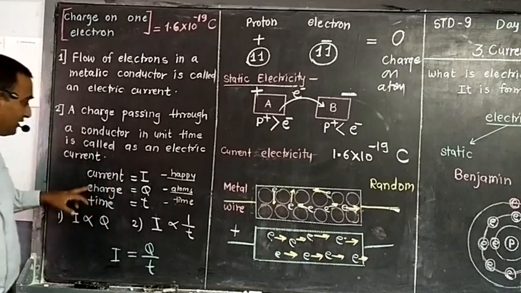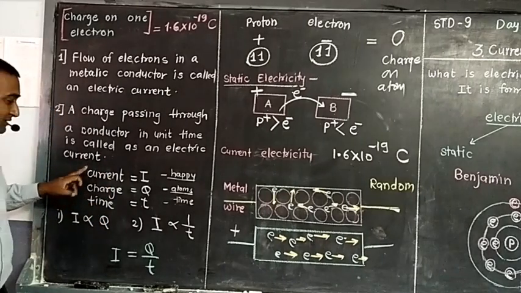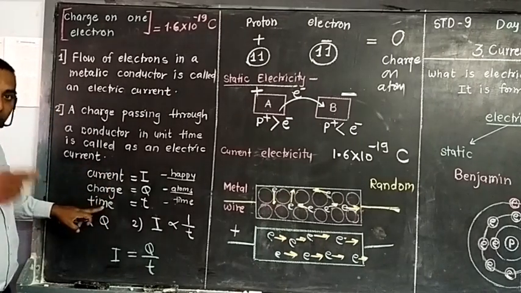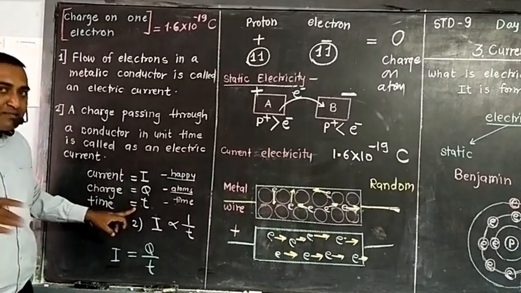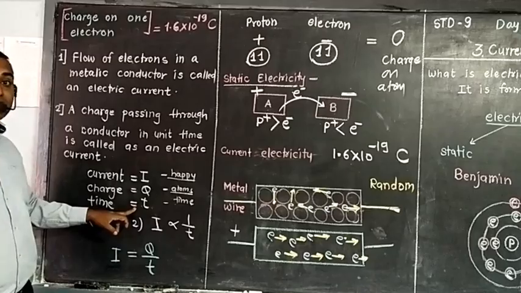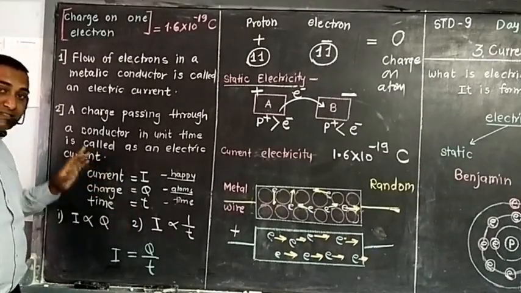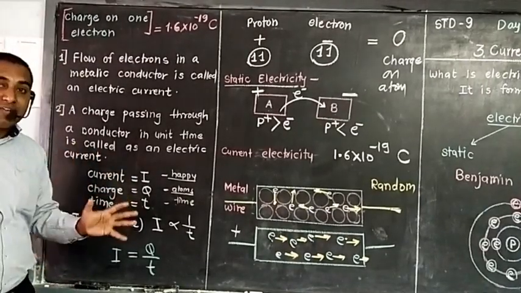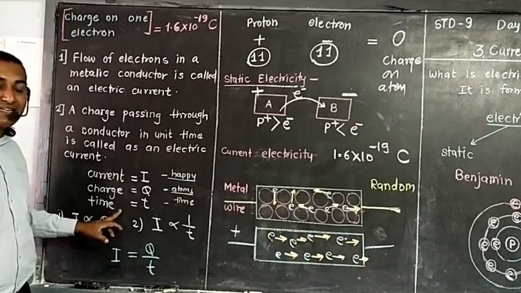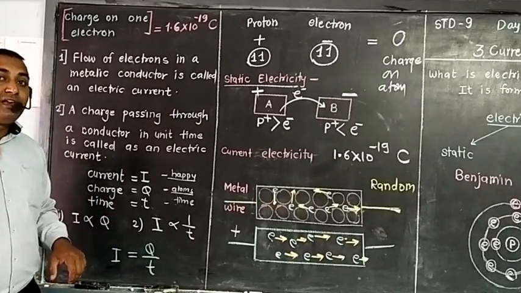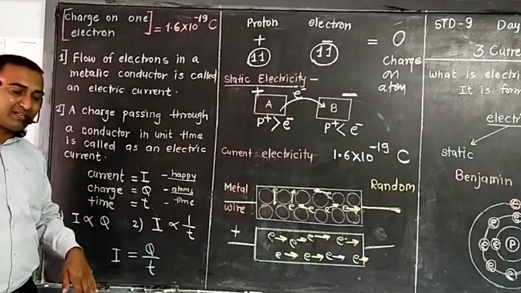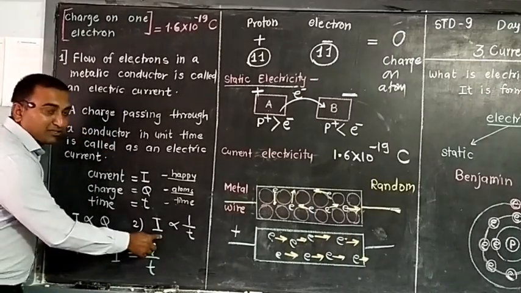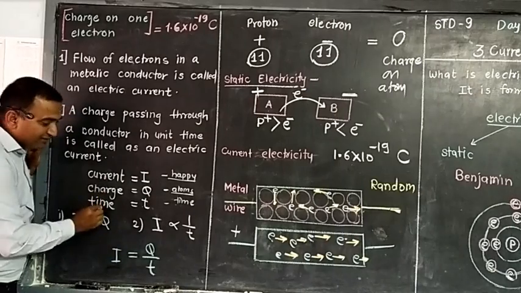So like this one, if more charge is passing in less time, then current is more, or the same charge passing in less time means current is more. And if the same charge is passing in more time, then definitely it is less current. So it is inversely proportional. Less time, more current. More time, less current. So current is inversely proportional to time.